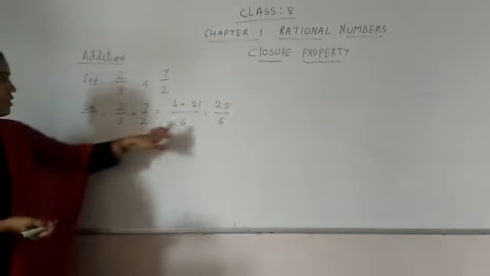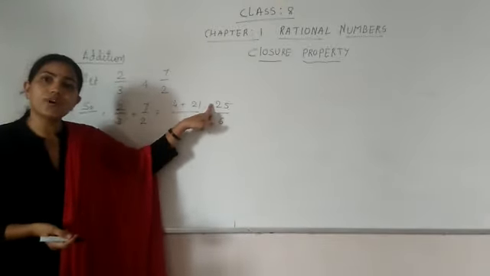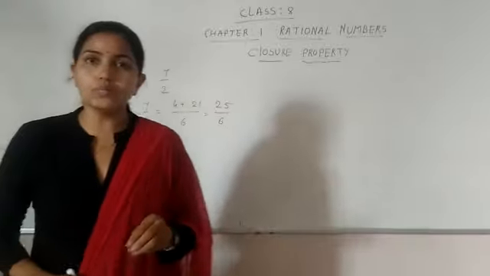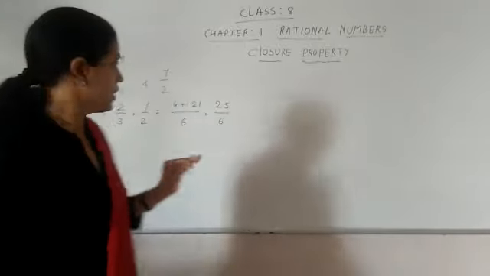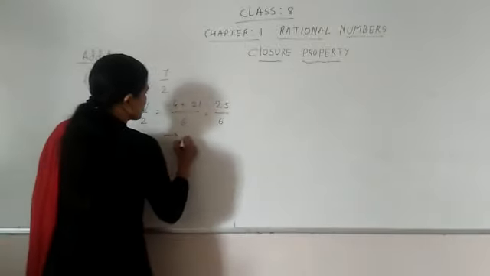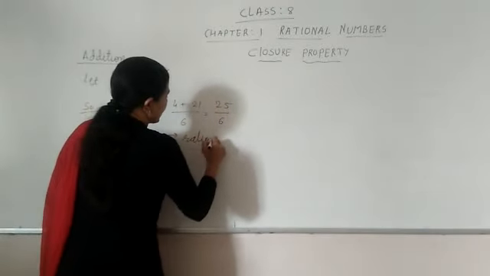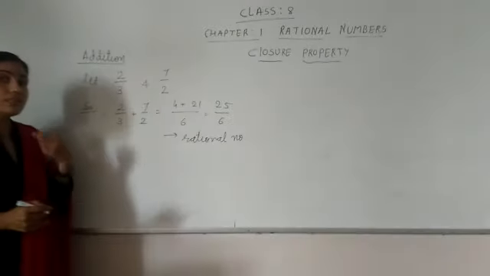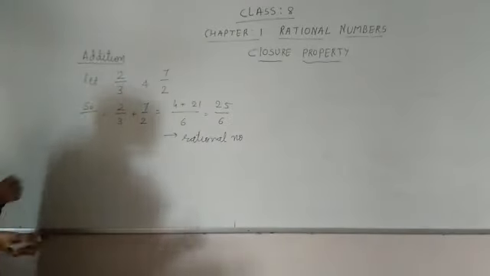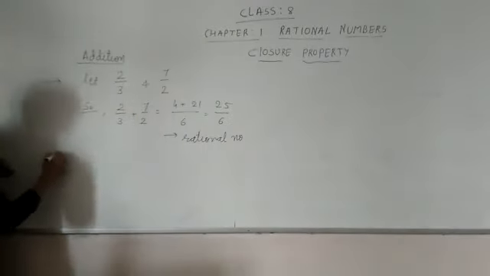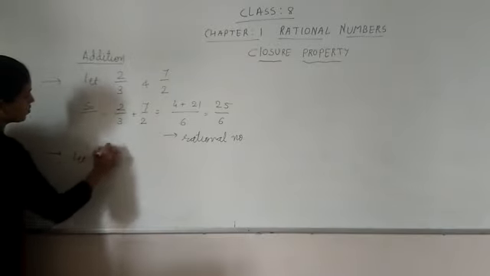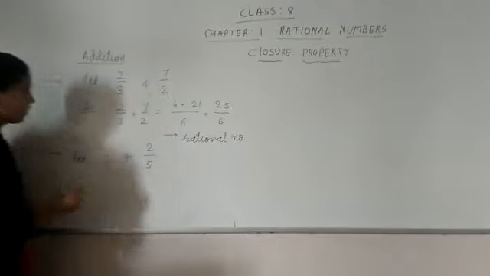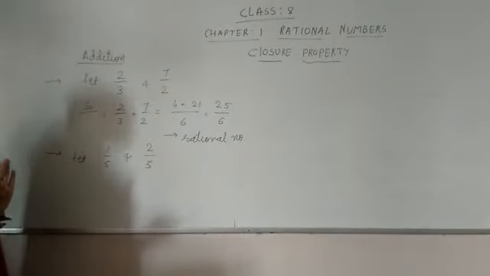So what is your answer here, students? 25 upon 6, which is a number of the form p upon q. Therefore this is a rational number. So what kind of number are we getting? A rational number. Okay, similarly you can take any other example. So let us take the second example. Let 1 upon 5 and 2 upon 5. Okay, 1 upon 5 and 2 upon 5.